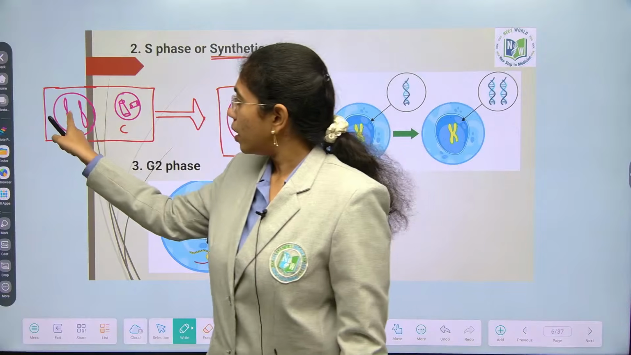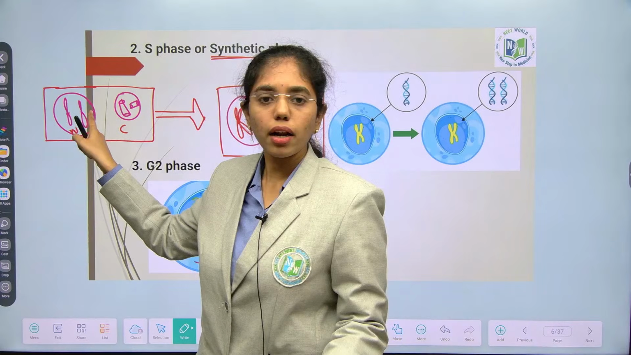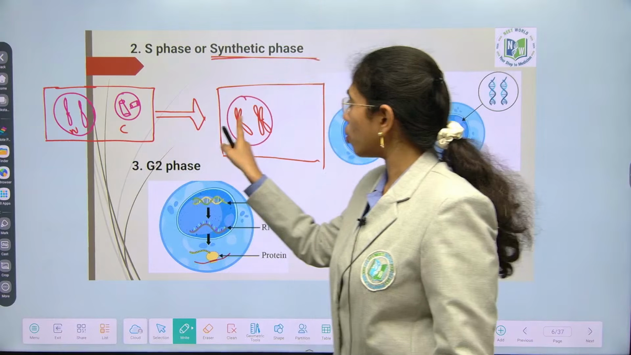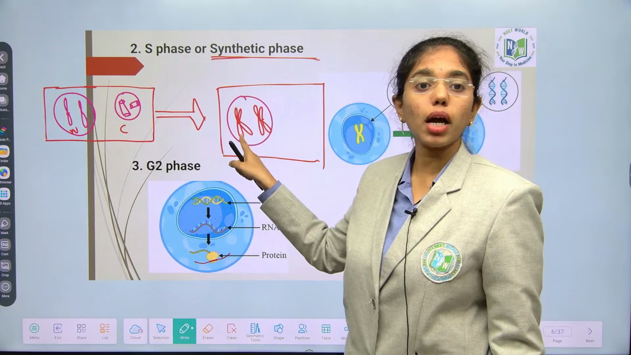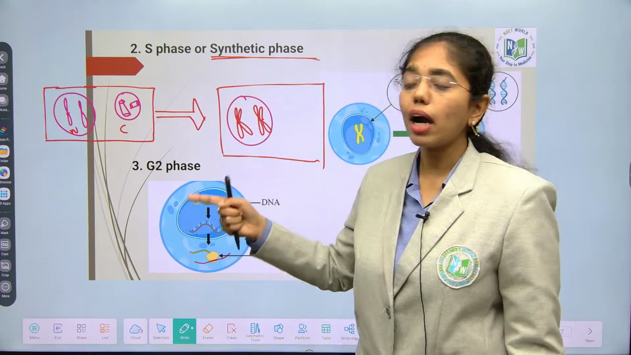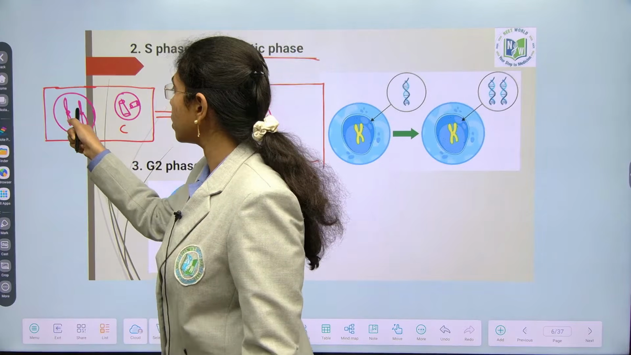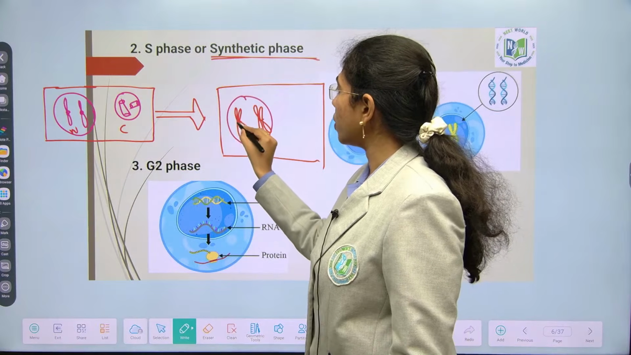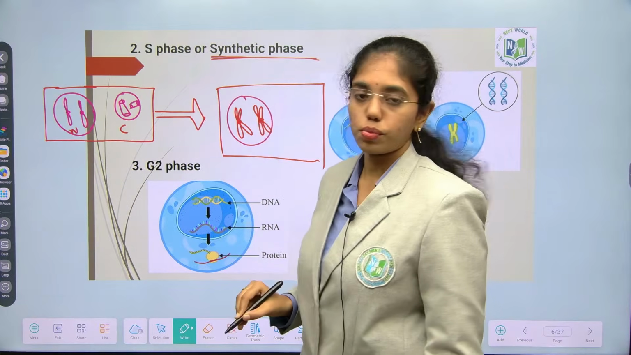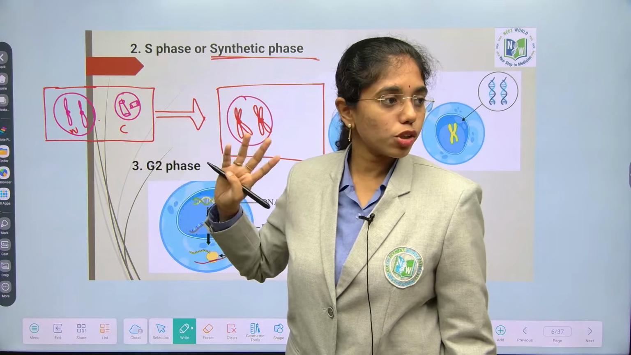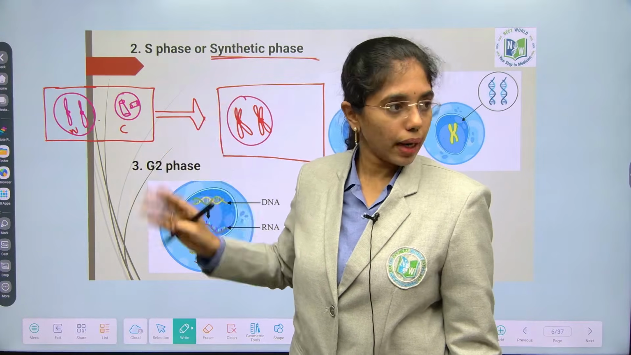The number of chromosomes here are 2. If you consider chromatids, they are 2. Here chromatids are 4, but number of chromosomes are also 2. How will you count the number of chromosomes? Based on the number of centromeres. 2 chromosomes, 2 chromosomes. DNA gets doubled, but there is no increase in chromosome number.